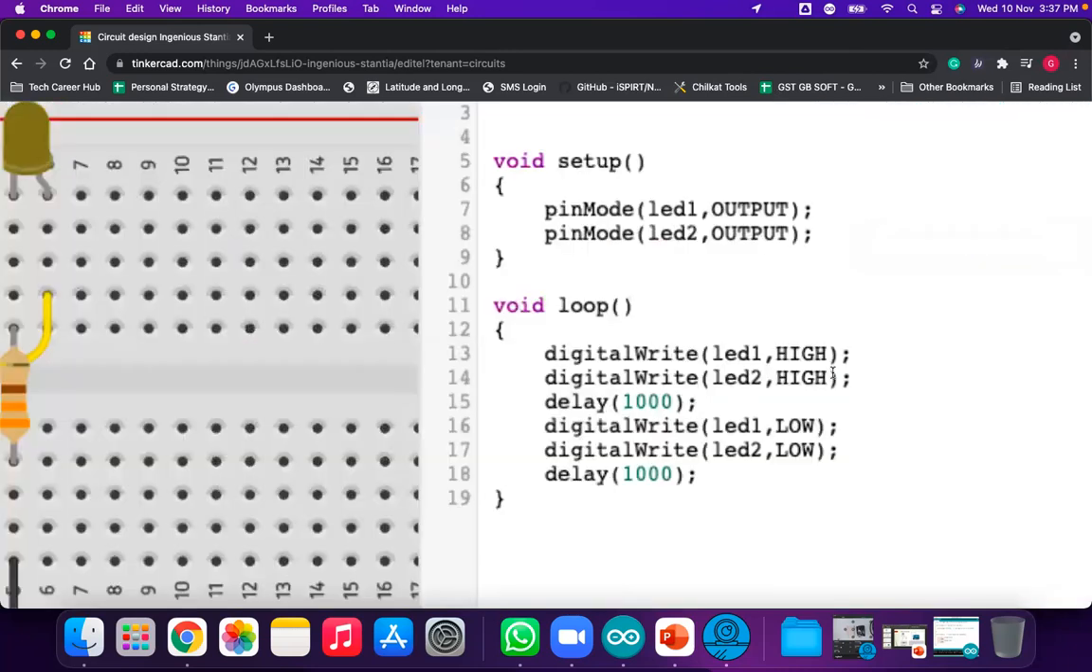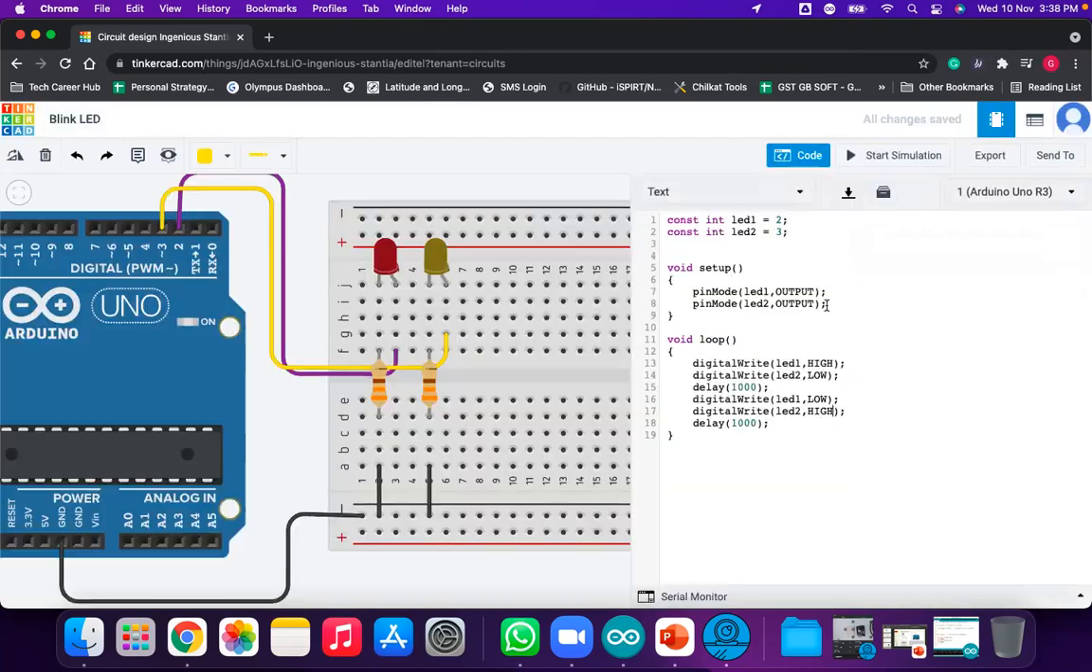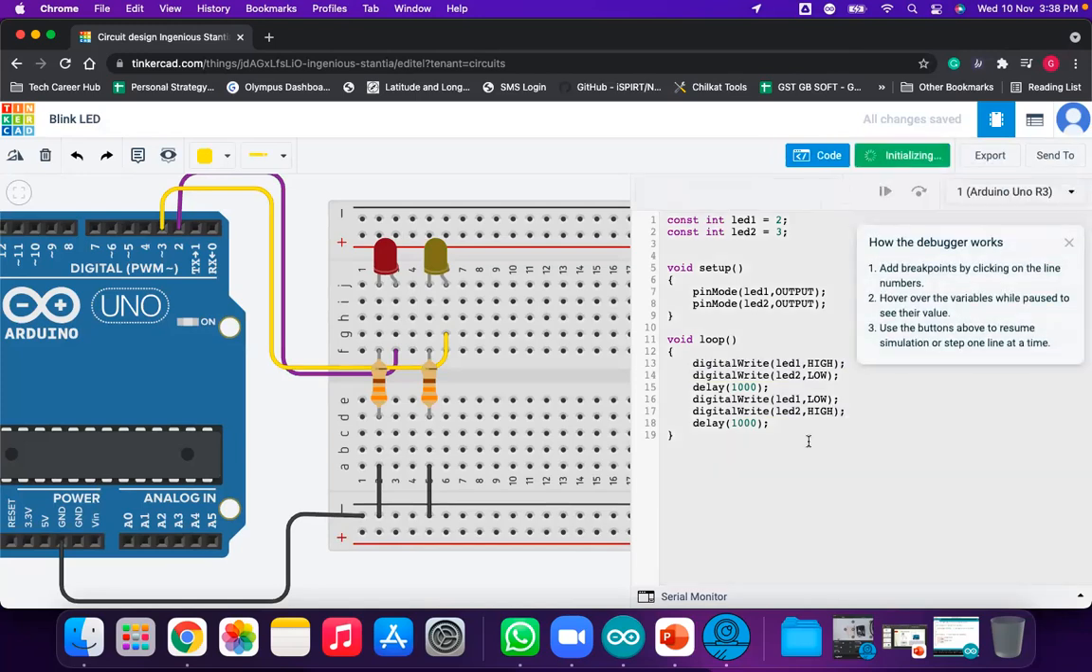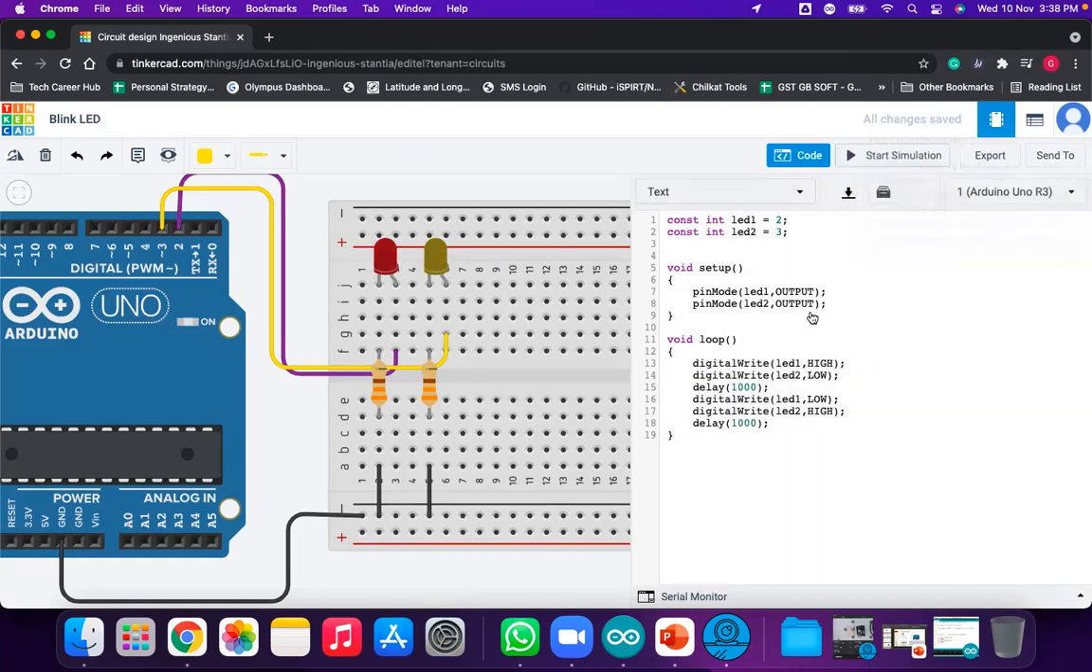Now I can change the program like this. The first LED is on, the second LED is low. The second time, the first LED is low, but the second is high. So it is called a toggle LED. You can see here how it works. First is on, second is off. Second is high, first is low. High, low, high, low. It is called a toggle LED.